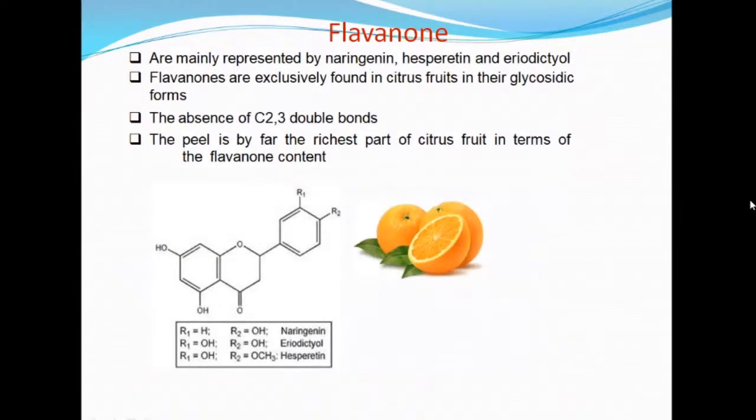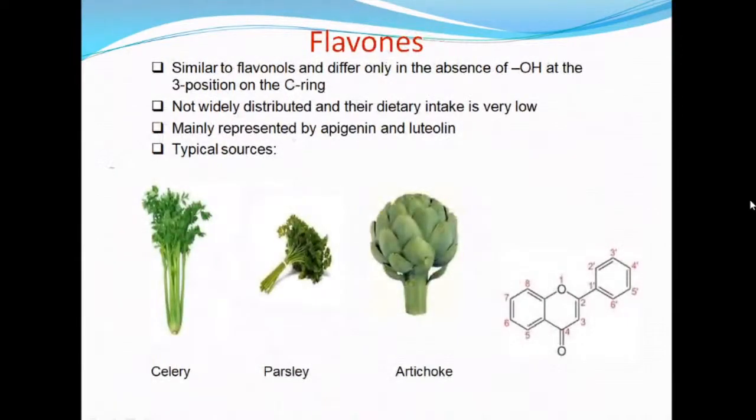Coming to flavanone, it has an absence of double bond at carbon 2 and 3. It is rich in the peel of citrus fruits. Flavones are not widely distributed. They are present in very low amounts, mainly in green vegetables like celery and parsley. The main examples of flavones are apigenin and luteolin.